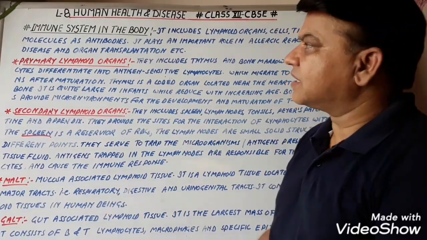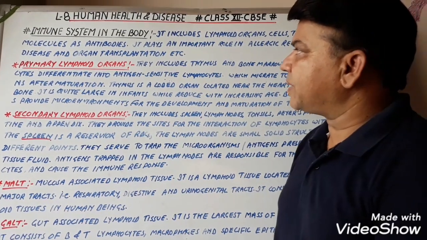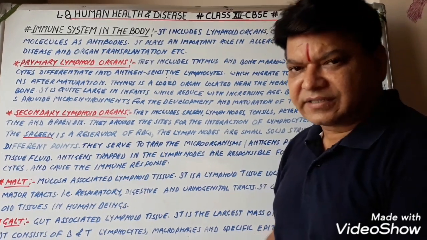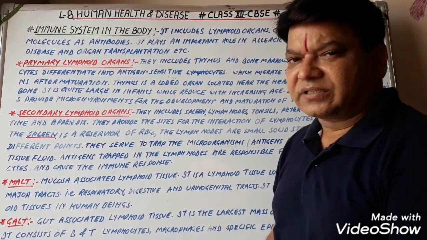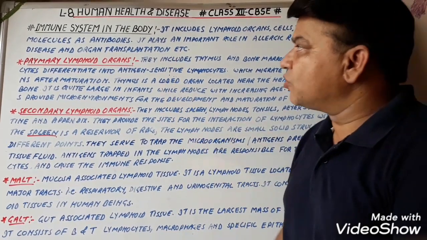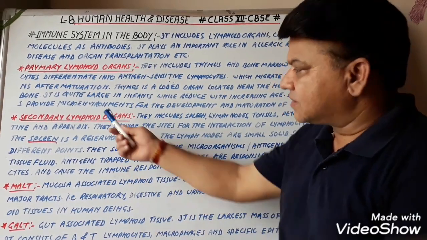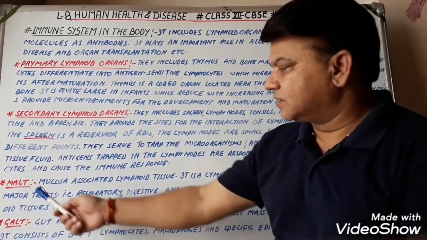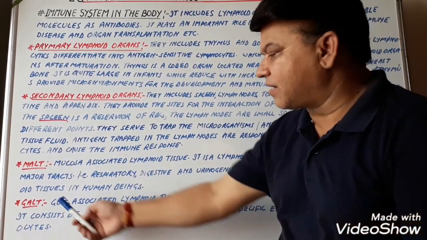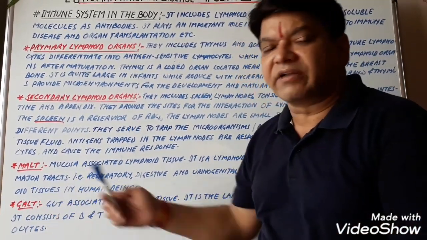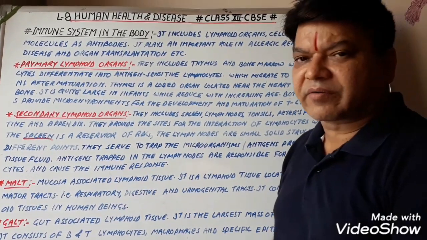Today we study about the immune system in the body. This is the topic of human health and disease, lesson 8, class 12 biology. This immune system in body includes the primary lymphoid organs, secondary lymphoid organs, MALT, mucosa associated lymphoid tissue, and gut associated lymphoid tissue. So let us go through all these topics one by one.